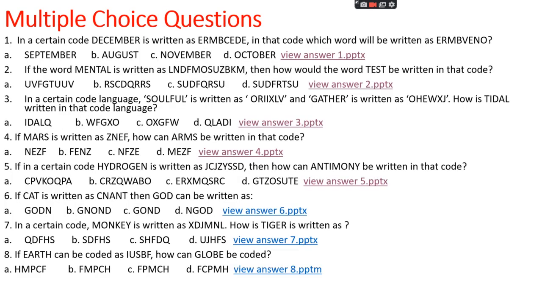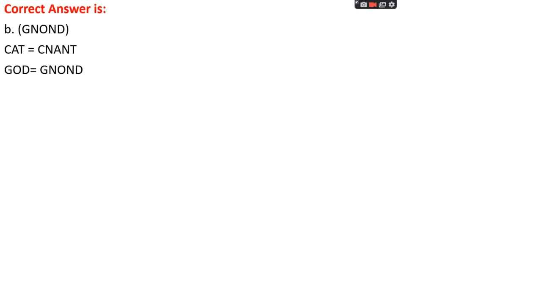CRZQWABO. Question number 6. If cat is written as CNANT, then God can be written as option A, GODN, option B, GNOND, option C, GOND, option D, NGOD. The right answer is option B, that is GNOND.